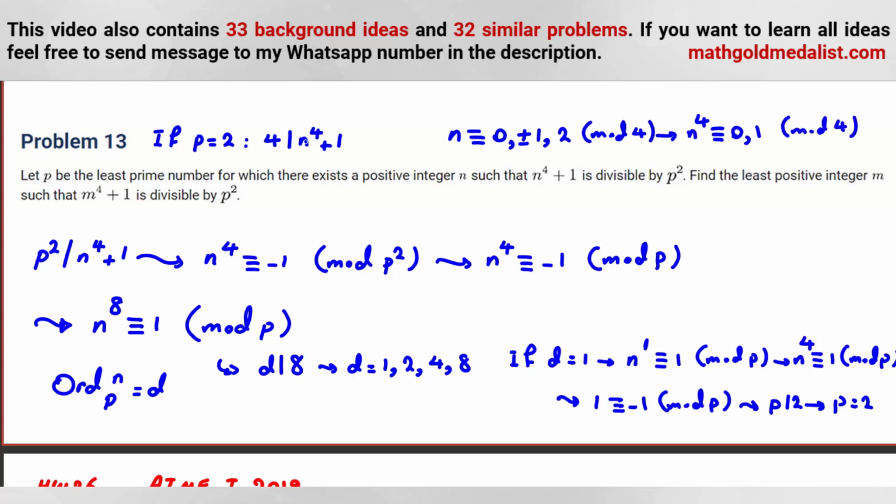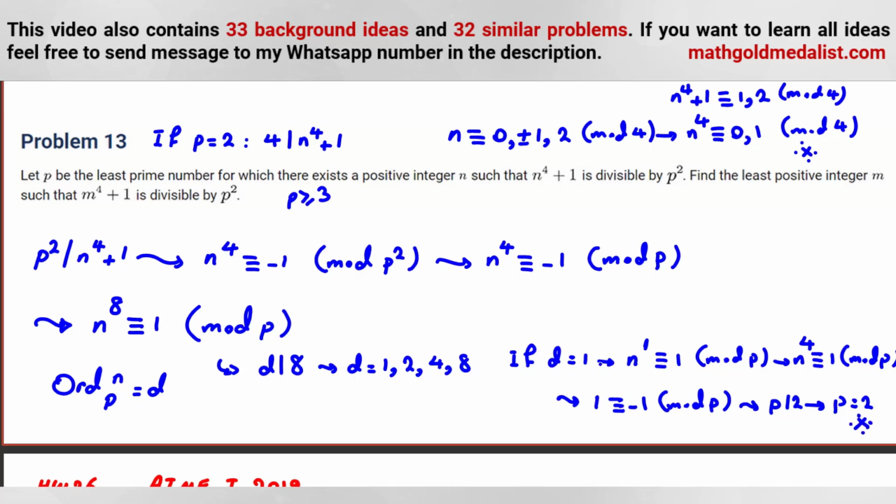So n to the 4 plus 1 is 1 or 2 mod 4, which cannot be 0. So that's a contradiction. Here we can conclude p is at least 3, and p cannot be 2.